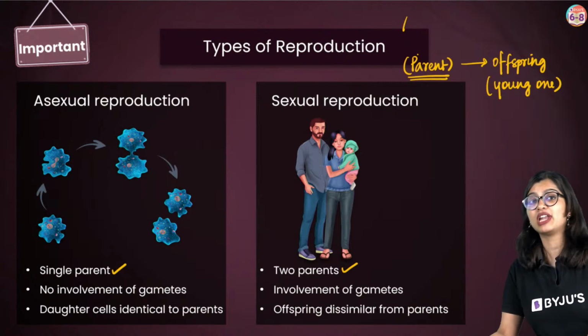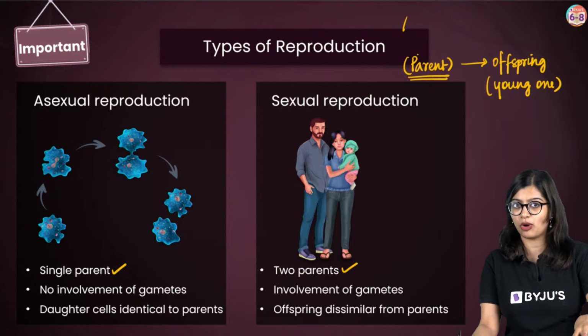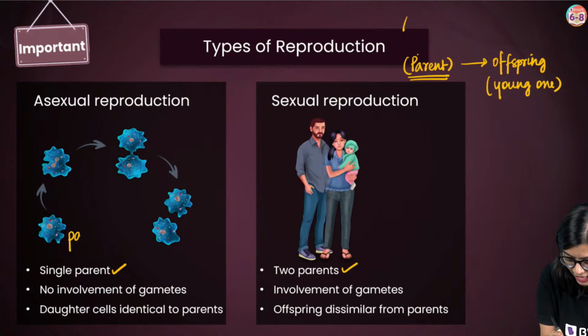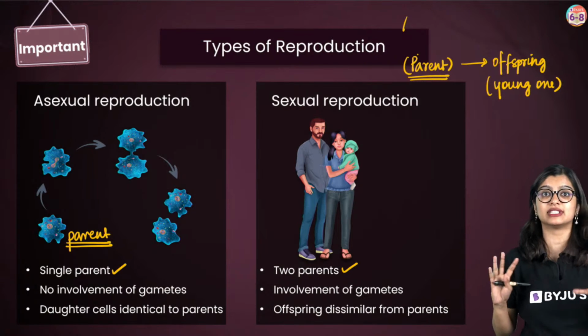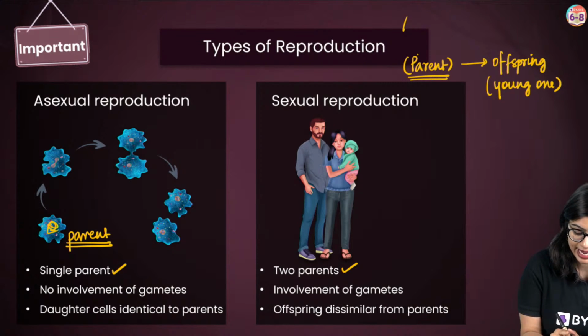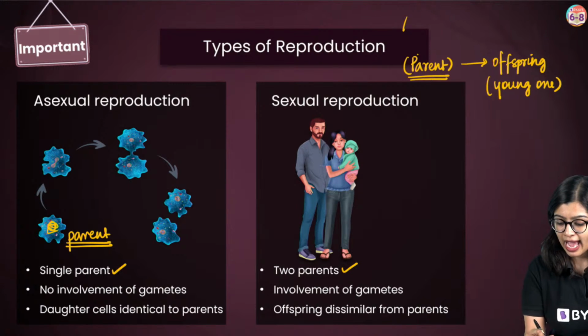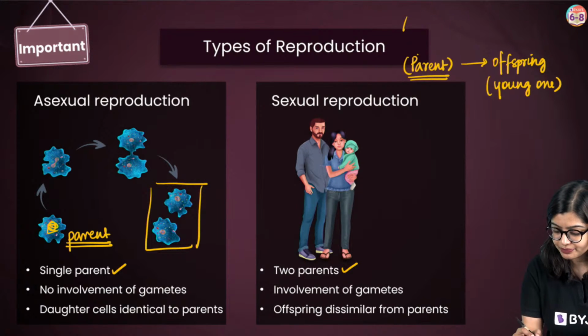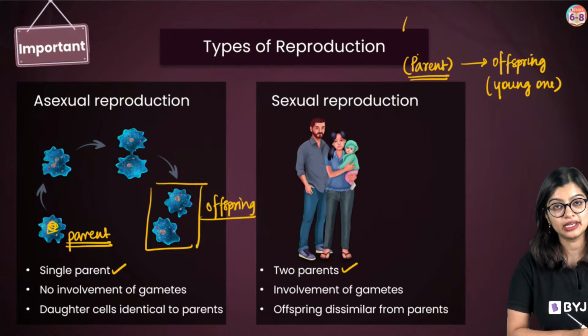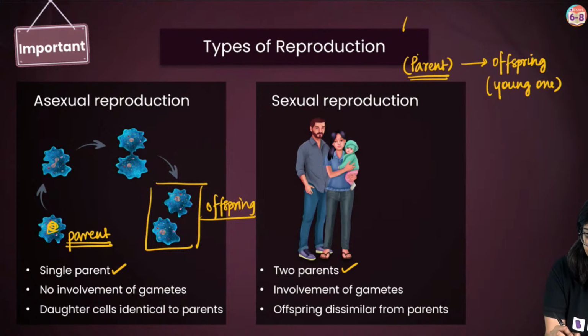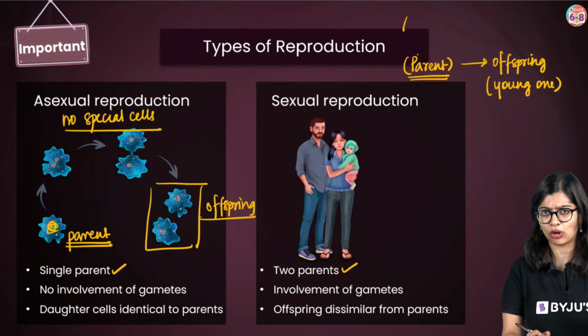Now, because only one parent is there in asexual reproduction, this one parent only will undergo certain changes within its body. Inside, a lot of changes will happen and it will give rise to an offspring, the young one. So here there are no special cells, no special processes involved.